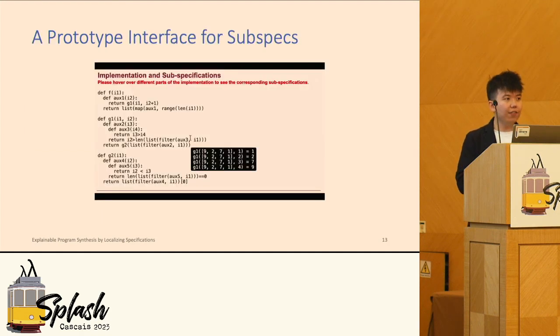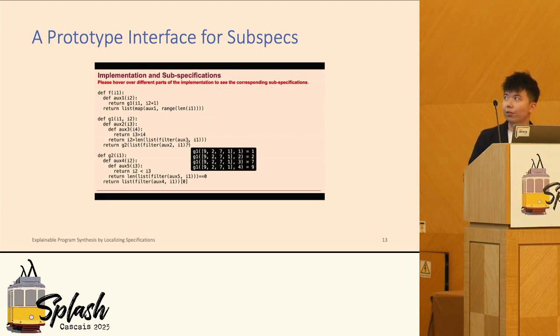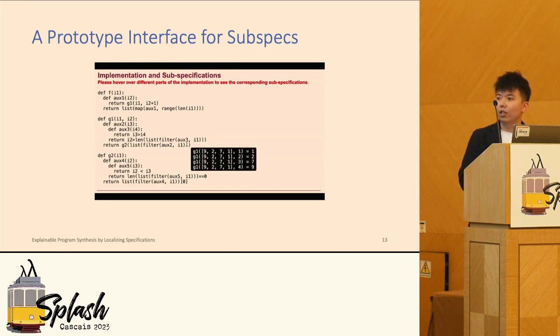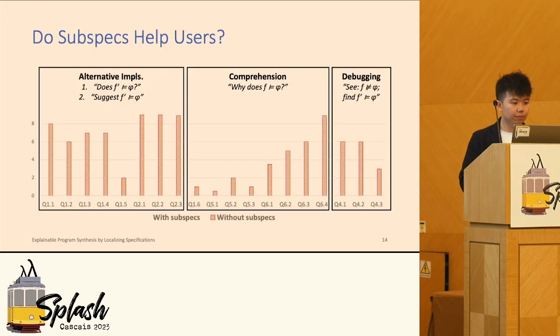And we have a UI in this user study that the user can hover the mouse over the implementation. And when the mouse is hovered over each part, the corresponding subspec will be displayed over there. And so here's the user study. Here, as you can see, there are 3 types of questions we have over here.